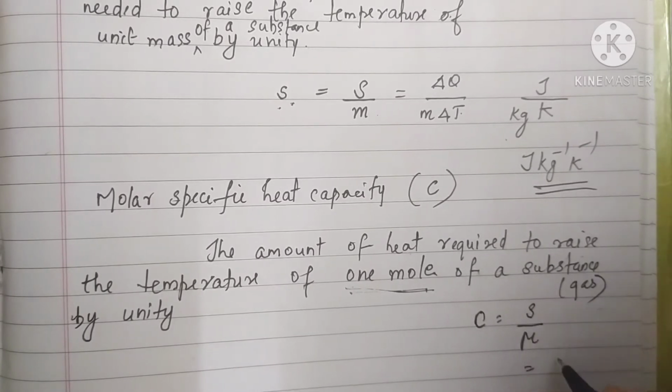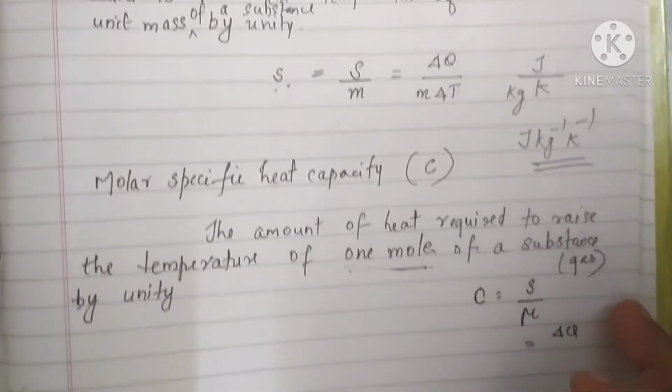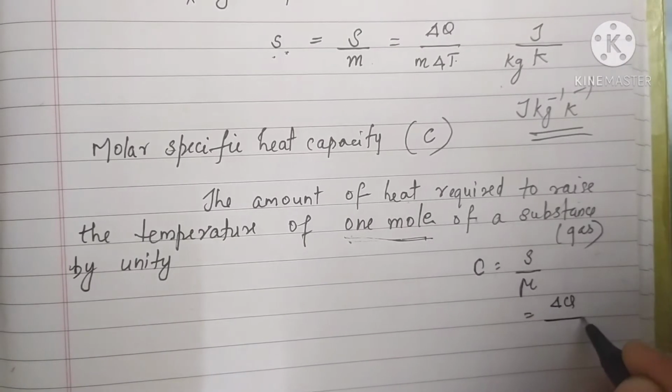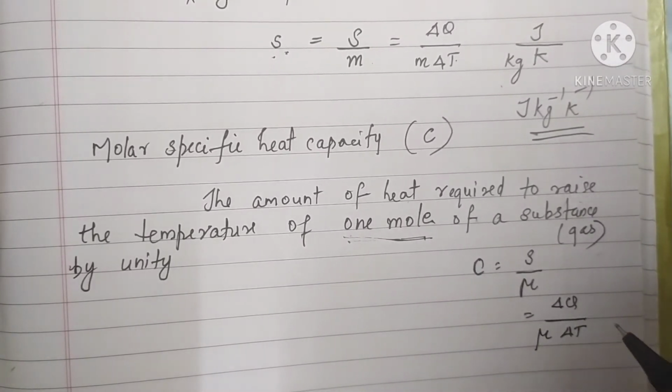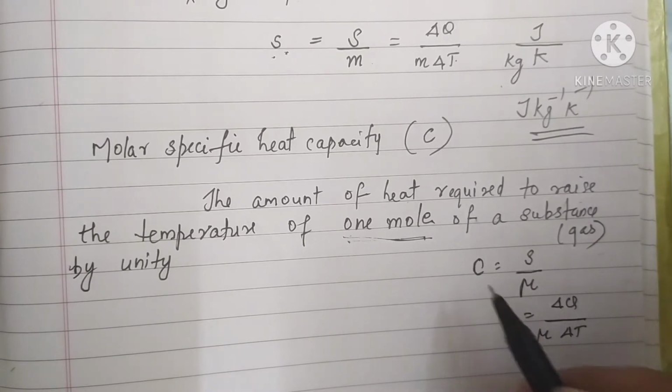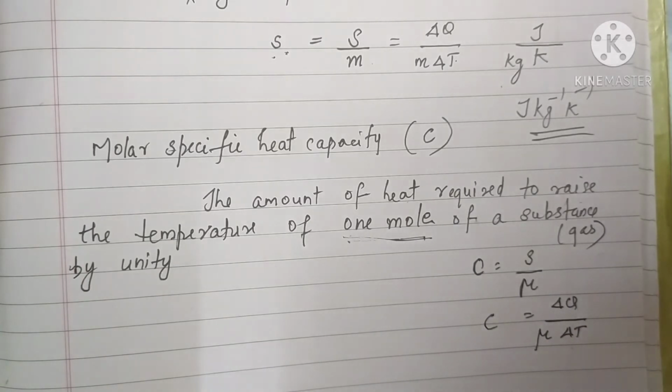That is, S is delta Q divided by delta T. So C equals delta Q by mu into delta T, where delta Q is the heat absorbed or rejected by the body, mu is the number of moles of the substance and delta T is the change in temperature.